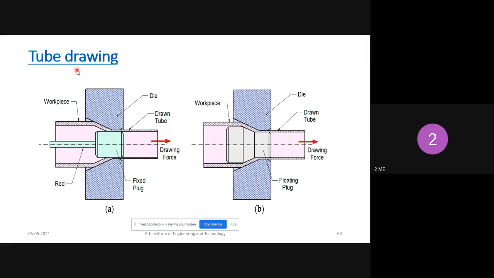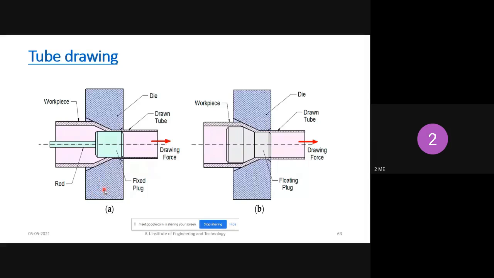In the tube drawing process there are two types of mandrel we can use. One is the fixed mandrel, the second one is the floating plug. A fixed mandrel is a rod connected to a stationary part. So this mandrel's place is fixed, and the workpiece goes over it. Then the remaining process is similar.